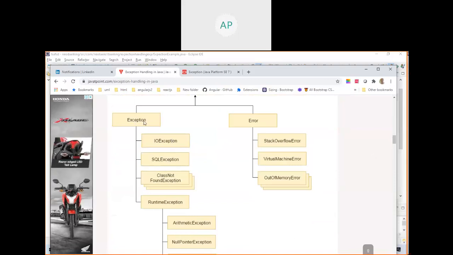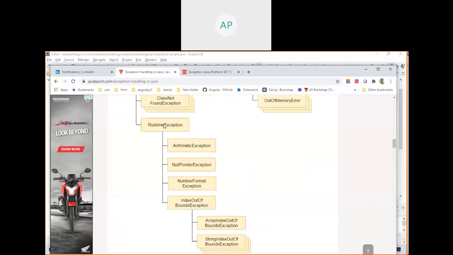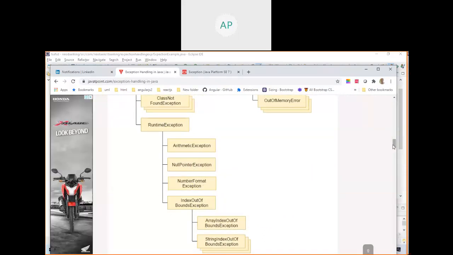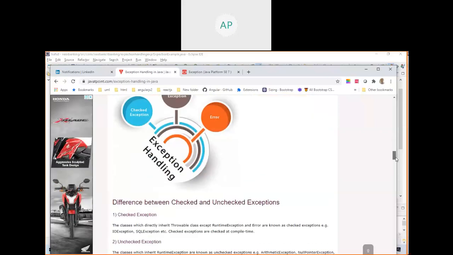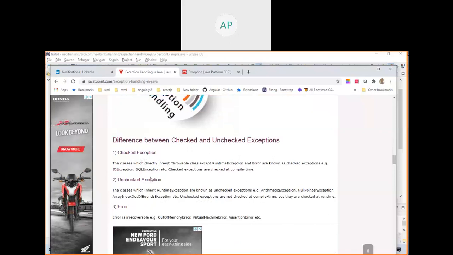So check the exception types: checked exception, unchecked exception, and error. If all these classes extend Exception, then these classes are called checked exception classes. If a class extends this class, then those classes are called unchecked exceptions. This is the unchecked exception, whereas this is the checked exception, because this class extends this class. So this is all checked exception. That's why they explain it here. But I will tell more detail as we proceed.